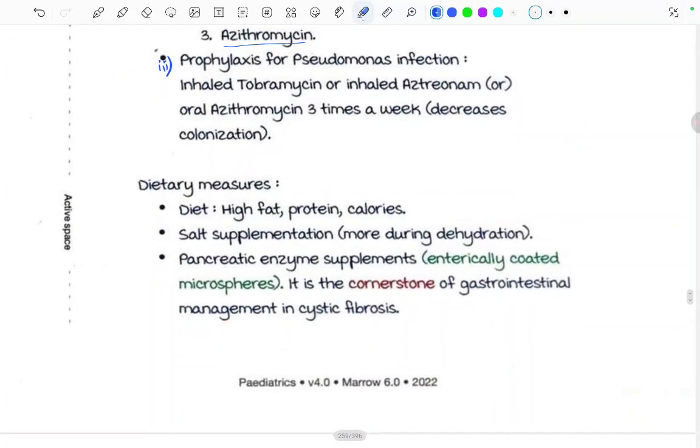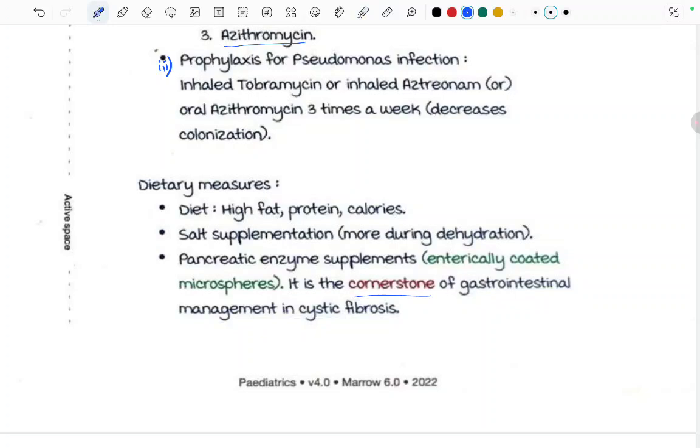Now, dietary measures that could be taken are high fat, protein, and calories, and salt supplementation, more during dehydration, because we know that NaCl is being lost, so we have to give salt supplementation. Pancreatic enzyme supplementation may be needed, that is, enterically coated microspheres. It is the cornerstone of gastrointestinal management in cystic fibrosis. Fine. What is the cornerstone? That is the main thing, right?